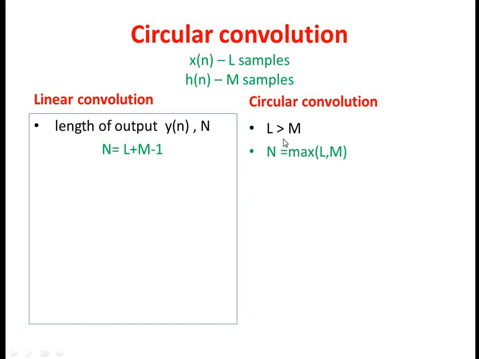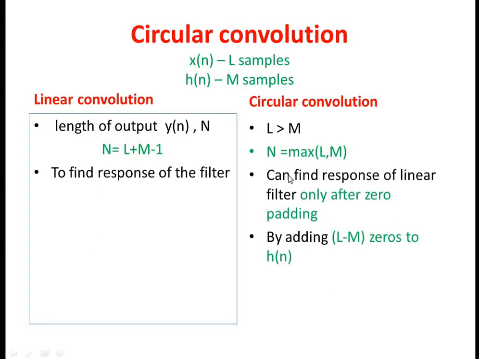We have to ensure this condition, and now if we want to find the total length of the output, this is the formula: the maximum of L comma M. So we compare the lengths of the two sequences and pick the maximum value in order to fix the length of the output. Linear convolution is used to find the response of the filter, whereas we cannot use circular convolution directly to find the response of the filter.